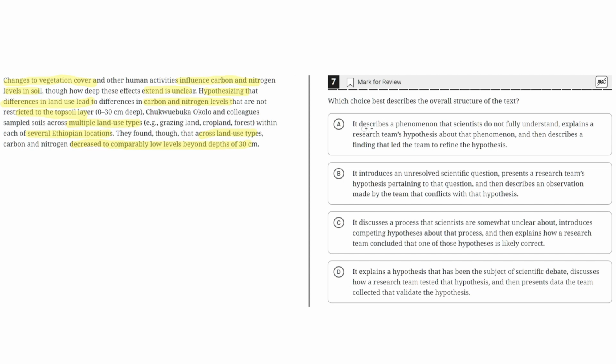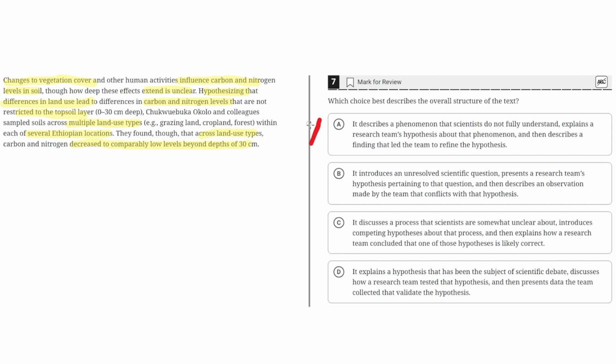This is incorrect because although the first two parts are correct, where there's a phenomenon that scientists do not fully understand, which is that changes to vegetation cover and other human activities influence carbon and nitrogen levels in soil, though how deep these effects extend is unclear, and it introduces the research team's hypothesis, which is that differences in land use lead to differences in carbon and nitrogen levels that are not restricted to the topsoil layer. But the last part is incorrect, where it says that a finding led the team to refine their hypothesis. Nowhere does it say that the team refined their hypothesis.